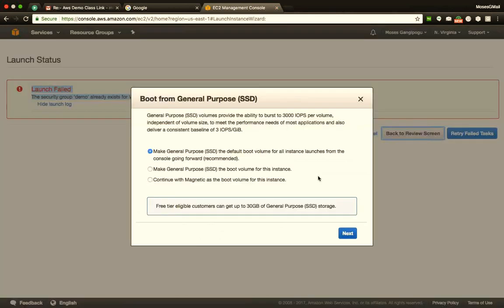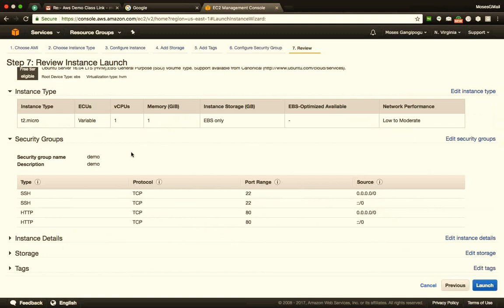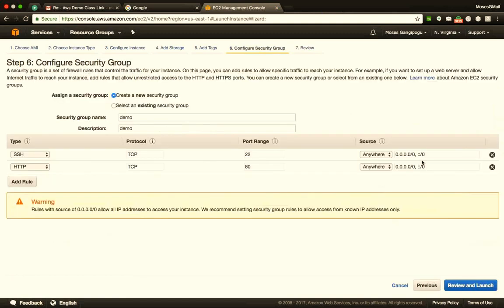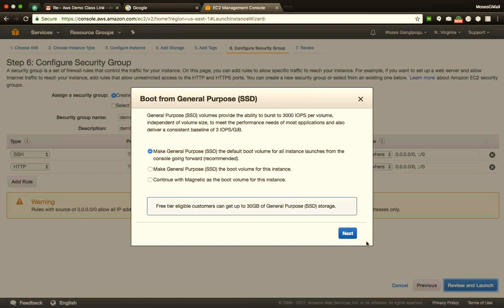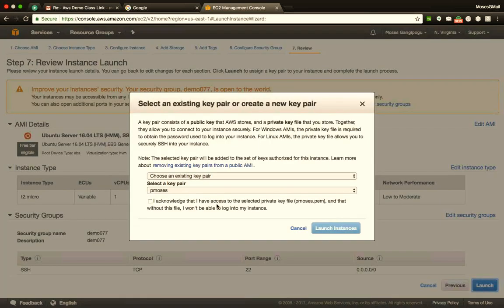So I'll say back to the review screen, continue with magnetic, next. I'll scroll below, go to the security group, you see, security group. I'll say edit security group and I'll call this demo 0, let's say demo 077. And I'll say now review and launch, continue with magnetic again, next, launch.